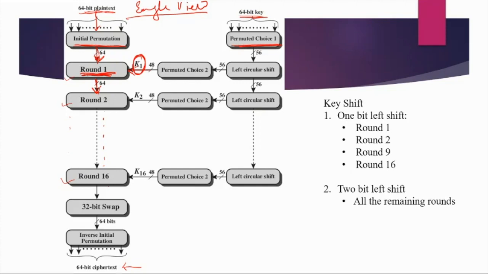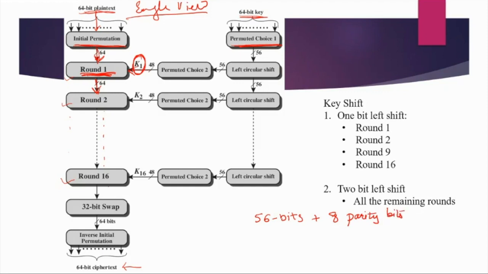If we closely look at the 64-bit key which was given as an input, it also has parity bits, right? So in general, 56 bits correspond to the key, and 8 are the parity bits.